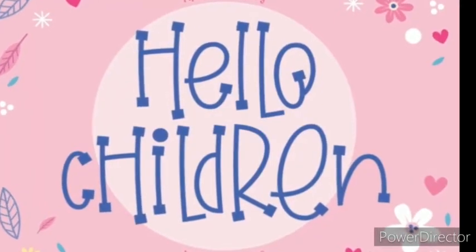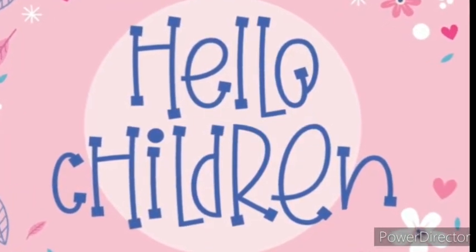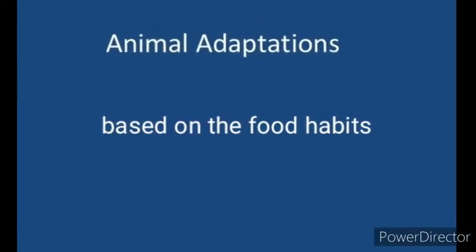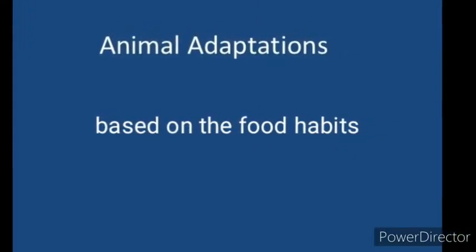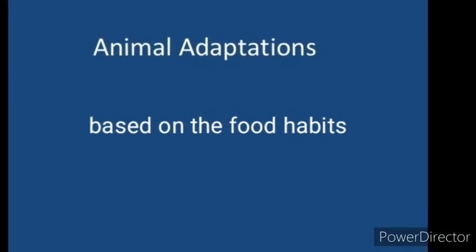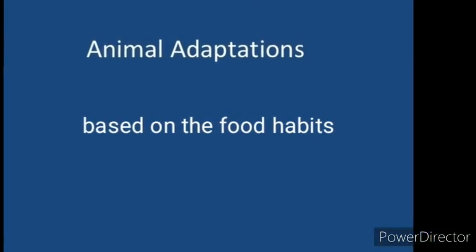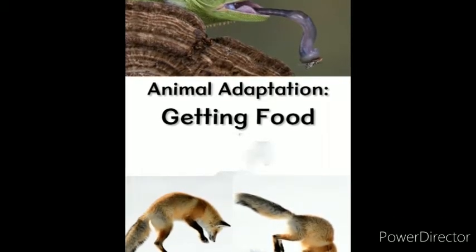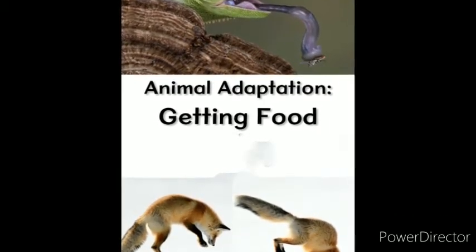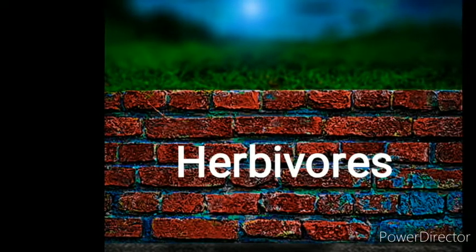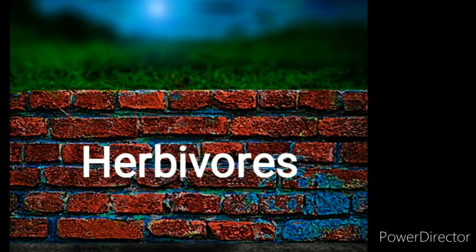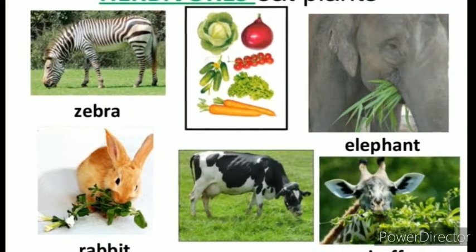Hello children, the next topic we are going to see today is adaptations based on the food habits of animals. Different animals like to eat different kinds of food, so animals show different adaptations based on their food habits and body parts. Now let us see about herbivores. Animals that eat plants are called herbivores.